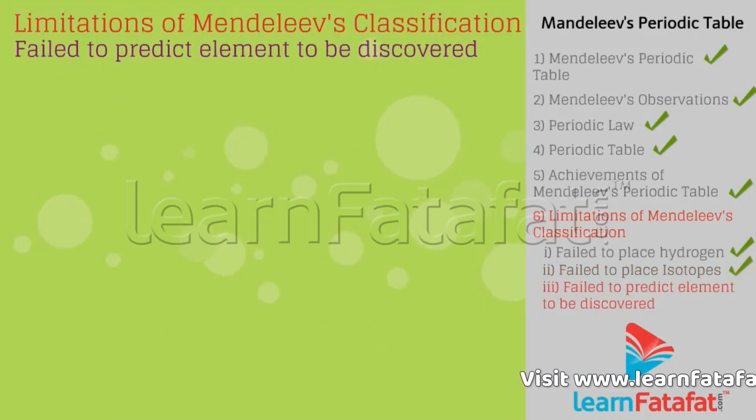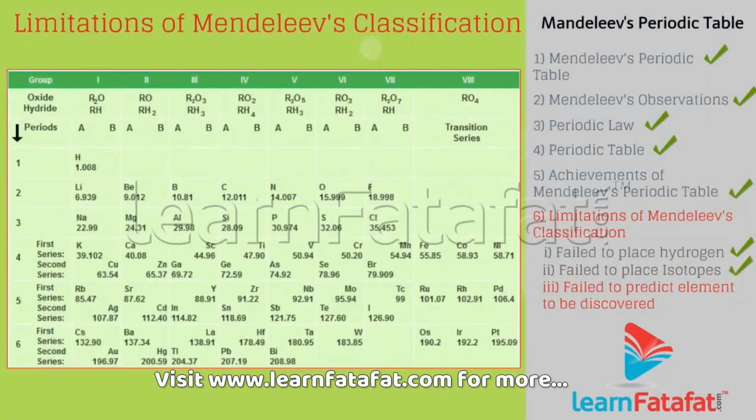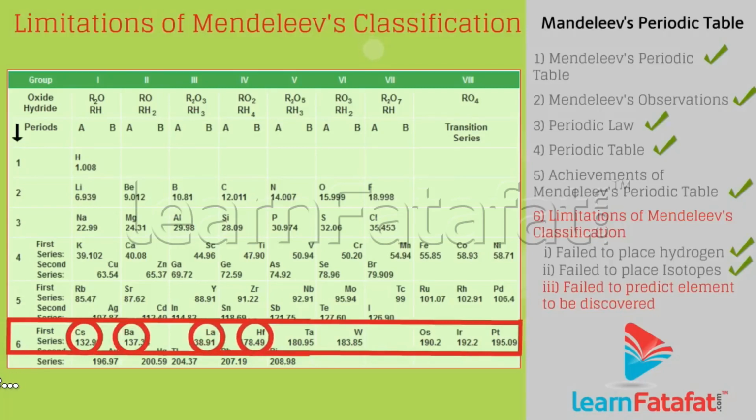Failed to predict elements to be discovered. Atomic masses did not increase at regular intervals. Thus, it was not possible to predict the number of elements to be discovered.